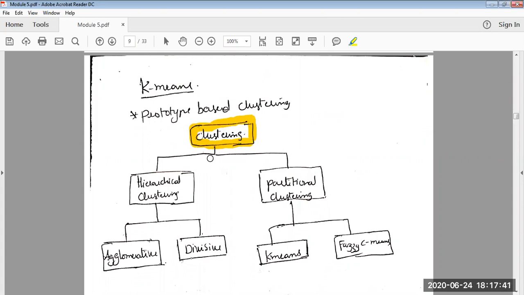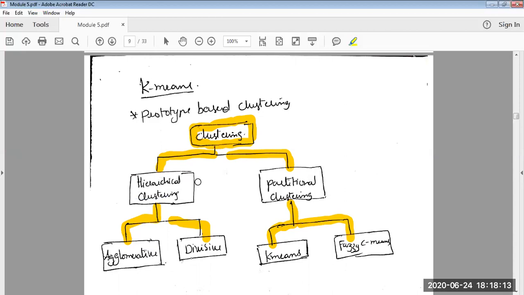In the next level, you can see the different classes into which you can divide clustering algorithms: hierarchical clustering and partitional clustering. Hierarchical can be further divided into agglomerative and divisive, and partitional clustering can be divided into k-means and fuzzy c-means.